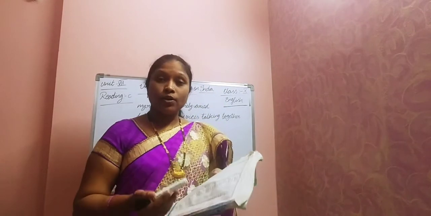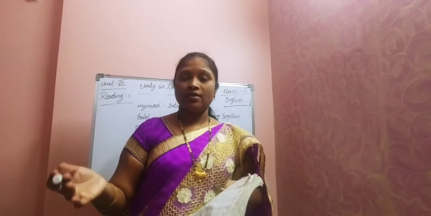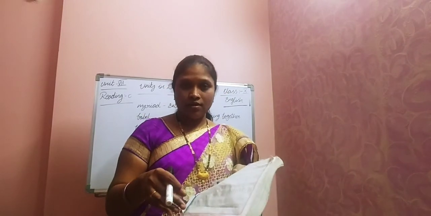That's why we are not able to see joint families nowadays, right? That is one of the main reasons, because people are having different opinions and they are not able to live in one house. That's why we are having nuclear families nowadays.